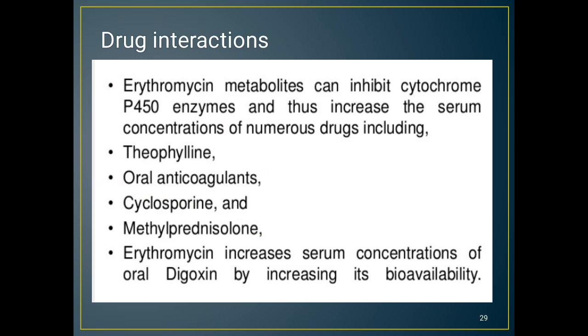Next we come to the drug interactions of erythromycin. Its metabolites can inhibit cytochrome P450 enzymes and thus increase the serum concentrations of numerous drugs like theophylline, oral anticoagulants, cyclosporine, methylprednisolone. Erythromycin increases serum concentration of oral digoxin by increasing its bioavailability.